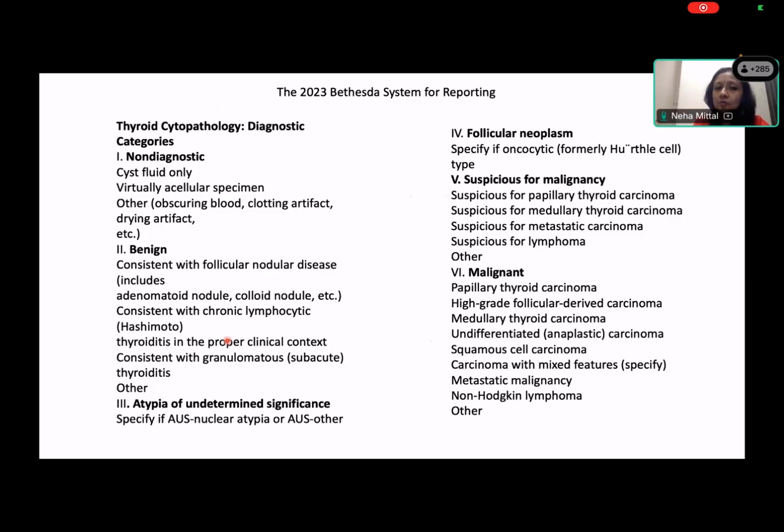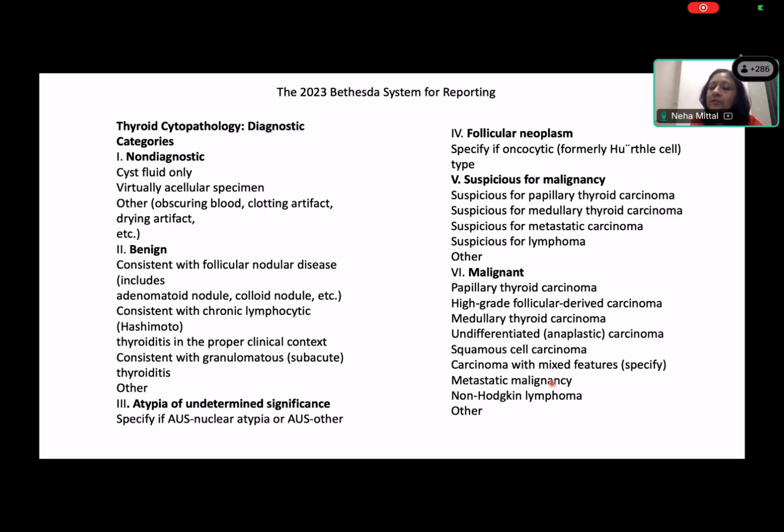And this is just to show you the different categories of the Bethesda system for reporting of thyroid cytology. We must speak this language. Each and every smear of thyroid cytology should be reported into one of these categories. Okay, so this is non-diagnostic, cyst fluid only, benign, follicular nodular disease, which includes your colloid nodules, Hashimoto's thyroiditis, atypia of undetermined significance, and you have to specify there's nuclear atypia, follicular neoplasm when you have microfollicular architecture, suspicious for malignancy when you have some features but not enough to label it malignancy, and malignant when you can classify it into any of these features.